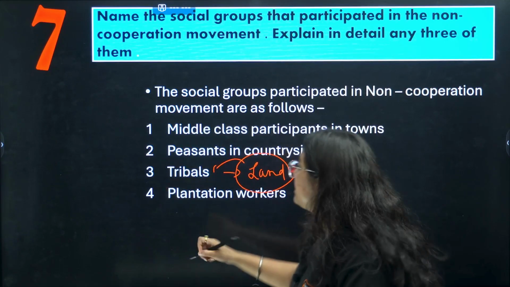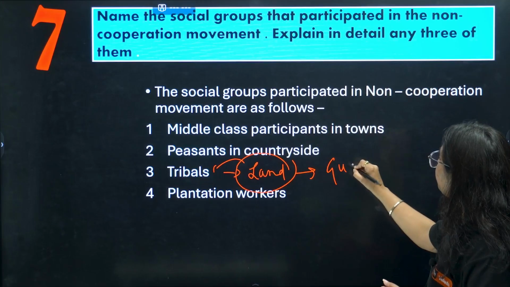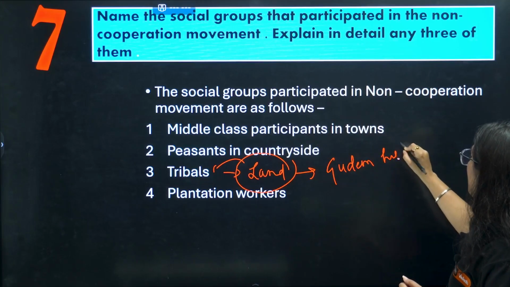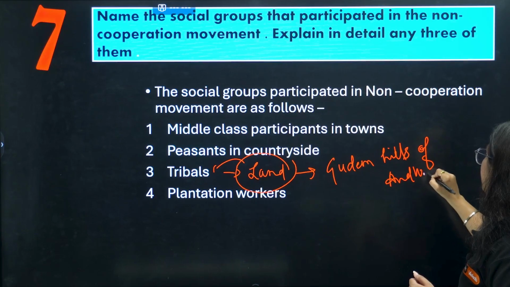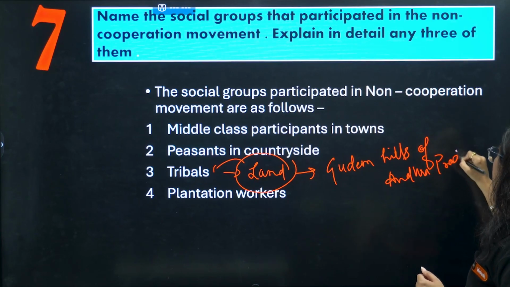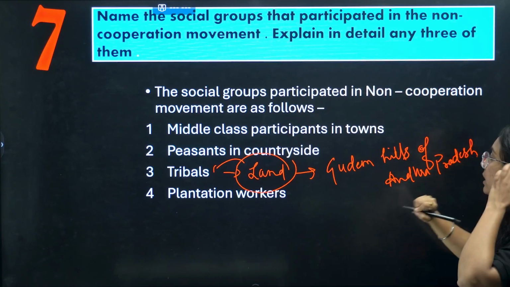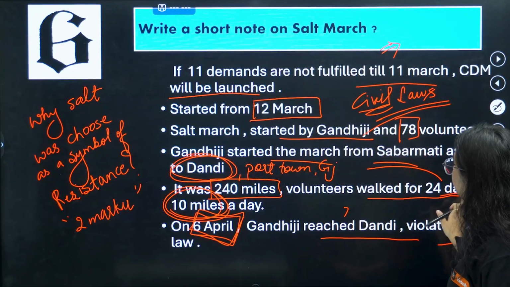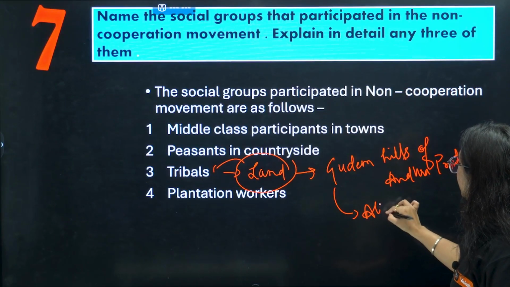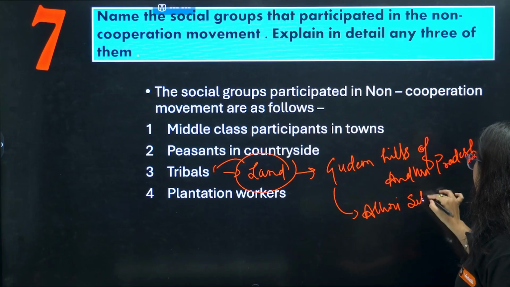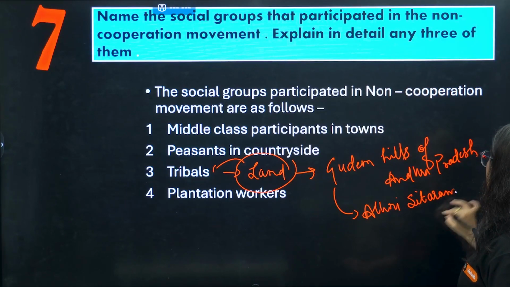This is how tribals in the Gudem Hills of Andhra Pradesh took charge. Here you can also mention the person Alluri Sitaram Raju and his role.